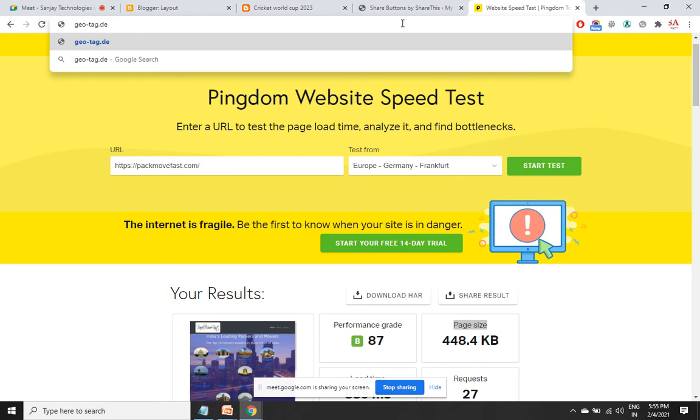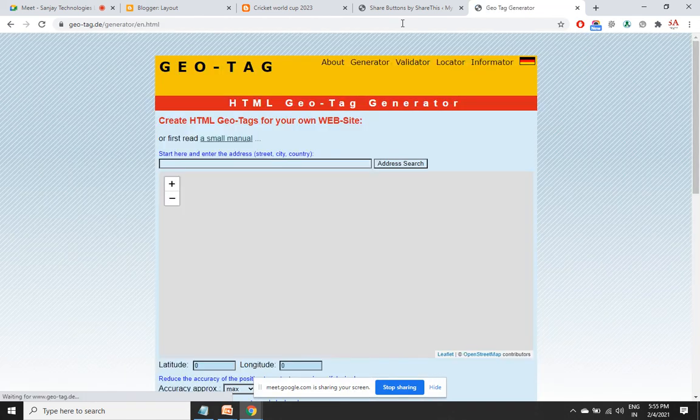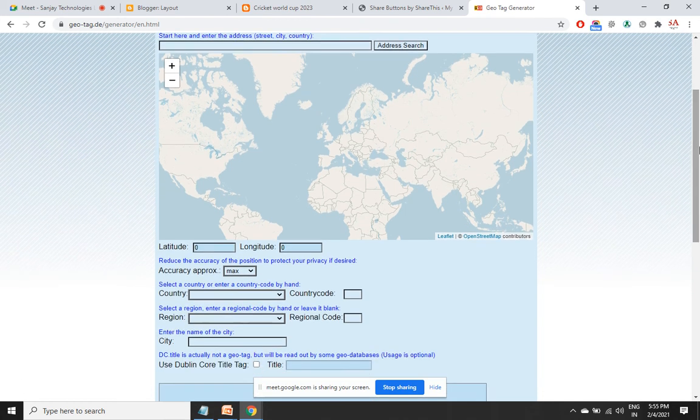There's also an associated tag called Dublin Core, the dc.title tag. There's no particular syntax. Sometimes you get 3 lines, 4 lines, 5 lines depending upon the area that you are choosing.